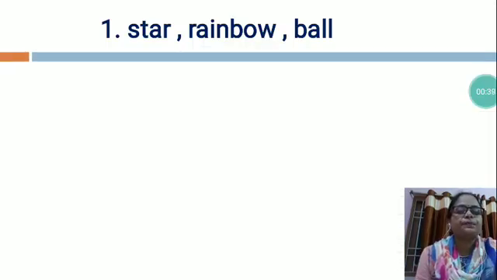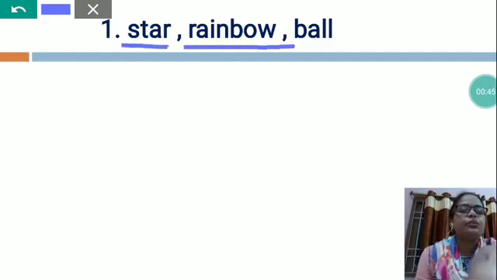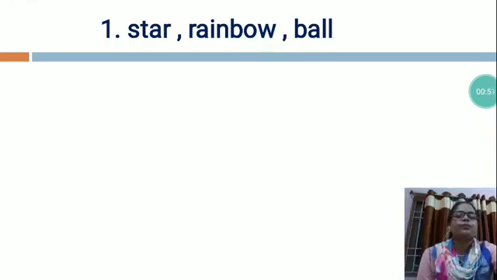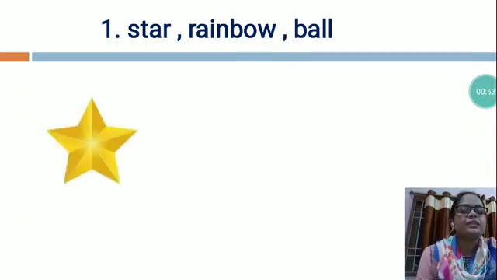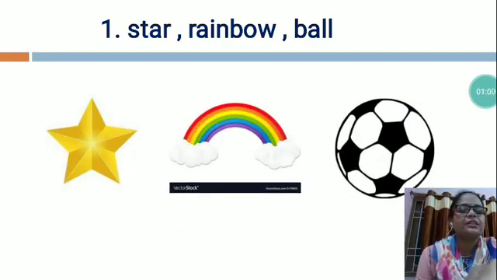So the first is star, rainbow, ball. Now see, this is the picture of star, this is the picture of rainbow, and this is the picture of ball.